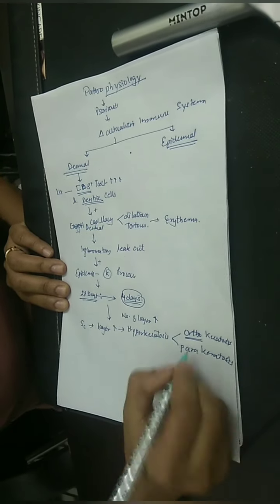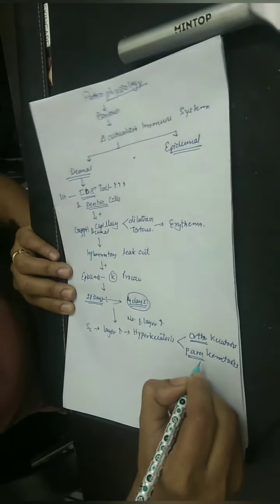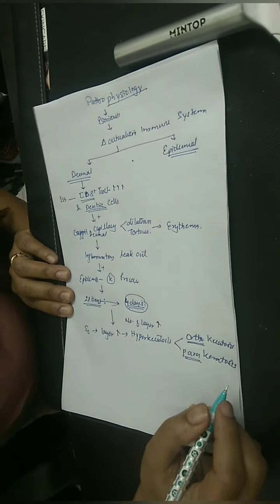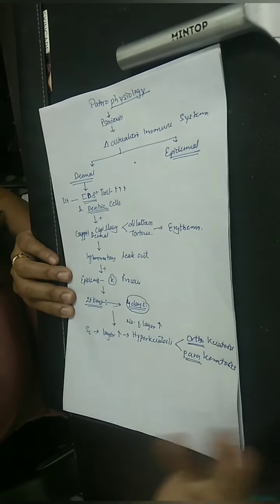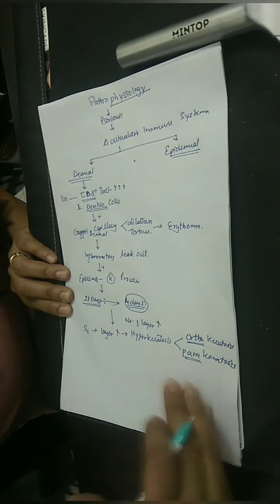Ortho means typical type, para means atypical type. Have you heard about paranormal movies? The movies which are not normal are known as paranormal.